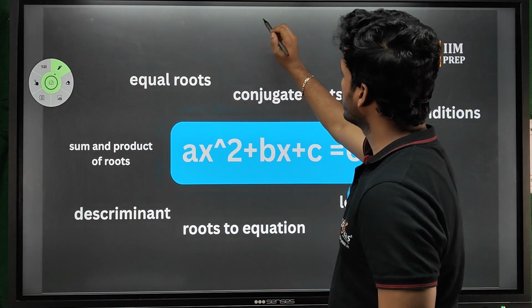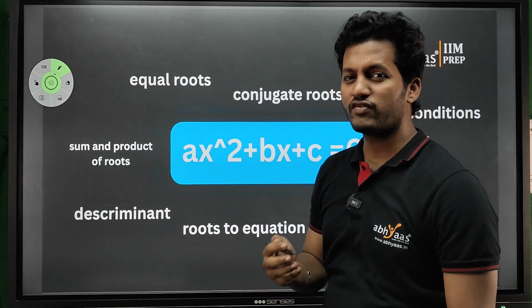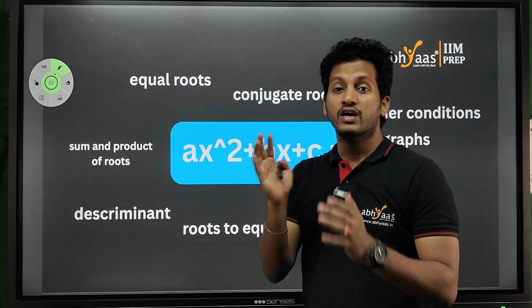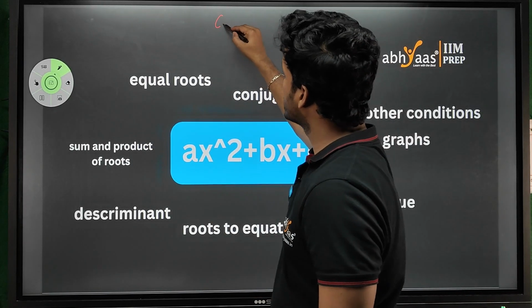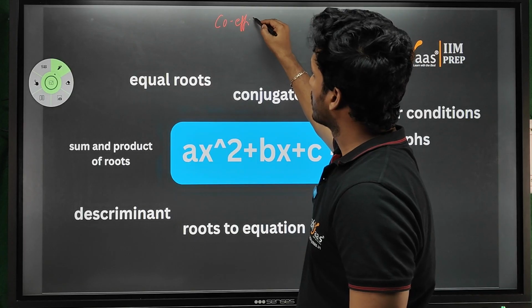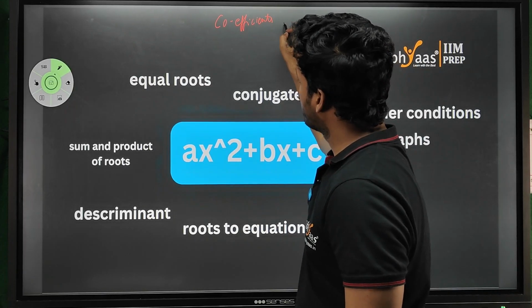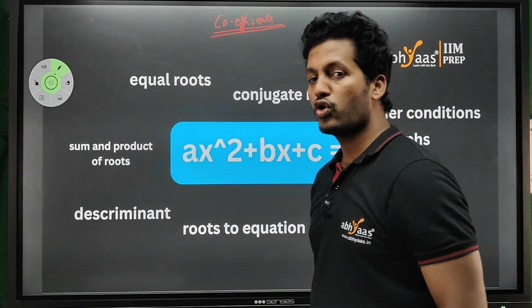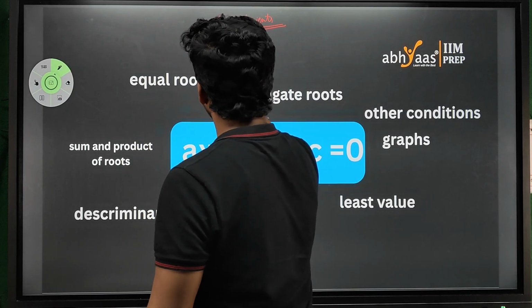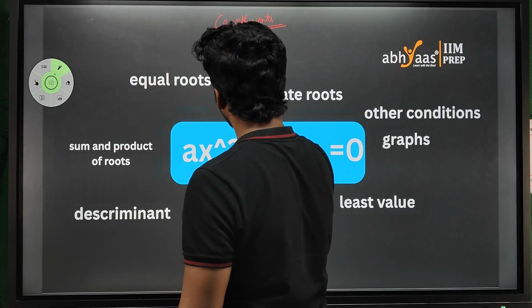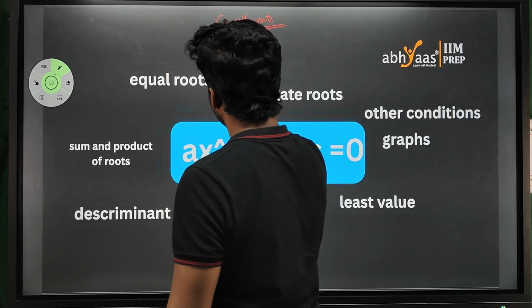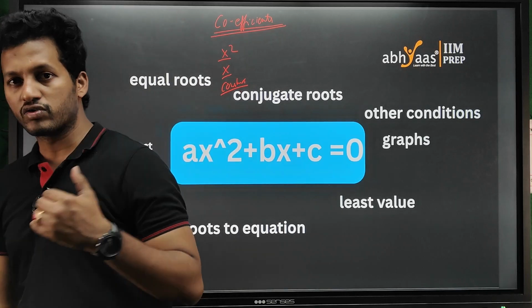First thing, when we solve any quadratic equation, find its coefficients first. This actually plays the game. Coefficients of x square, x, and a constant term. Okay, these three terms have to be found out first.